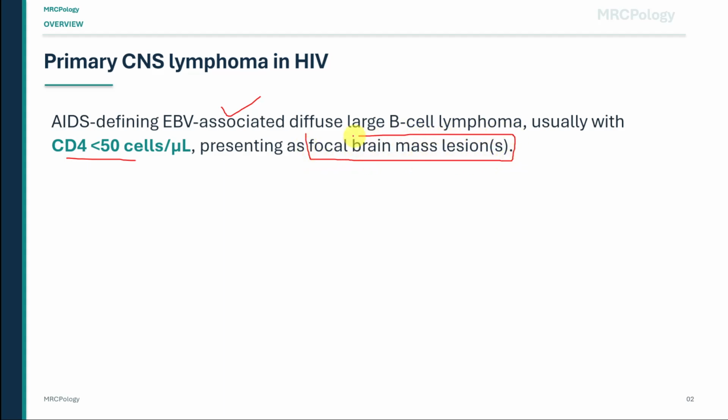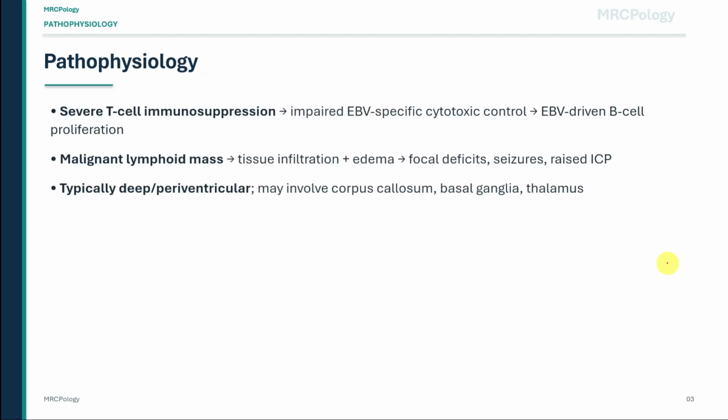Let's simplify the pathophysiology. Severe T-cell immunosuppression means the immune system can no longer control EBV-infected B cells. So the sequence is low CD4 count, impaired EBV-specific cytotoxic control, EBV-driven B-cell proliferation, and finally malignant lymphoma within the central nervous system. Now link that to the symptoms.